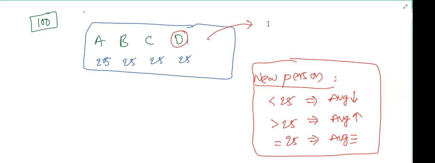Yes, sir. Okay. Suppose a person is going out with empty hands. Then what will be your new average? Whether it will increase or decrease, or remain same? Increase, sir. Yeah, it will increase because he is going out with empty hands, means his amount is on the table only. Now we can take that amount and distribute among these three people. So along with the 25, we will now have 25 by 3 extra. Yes or no?